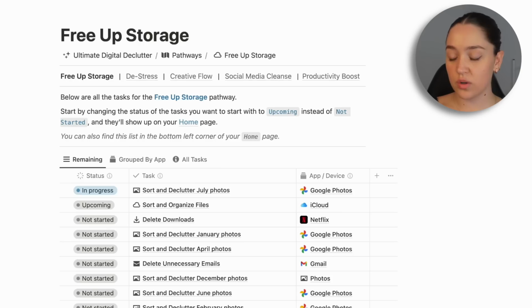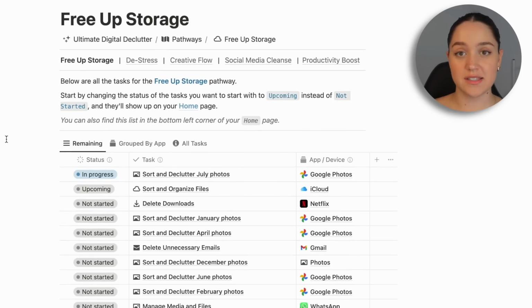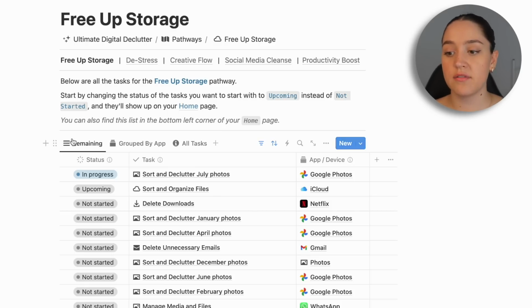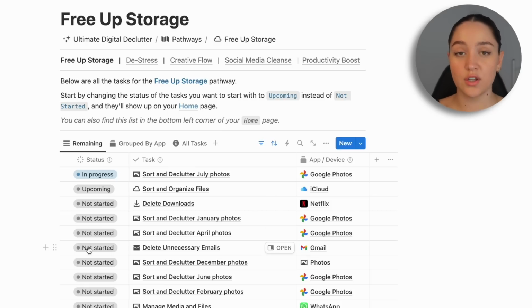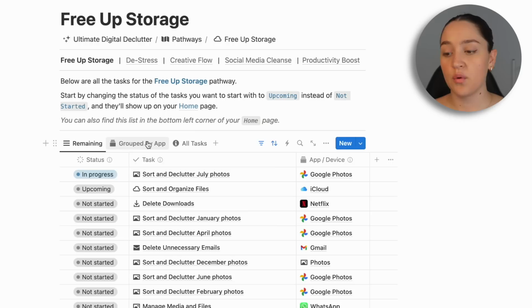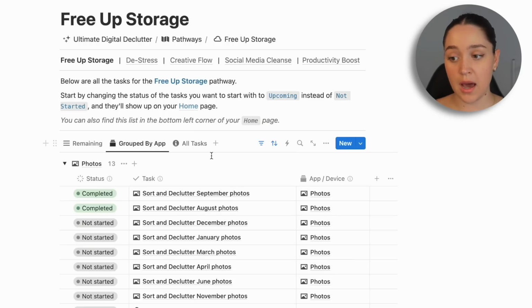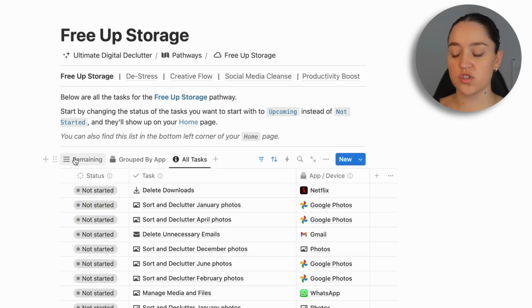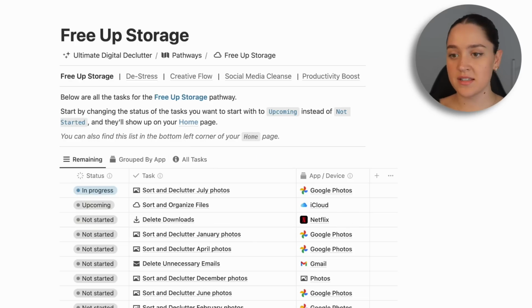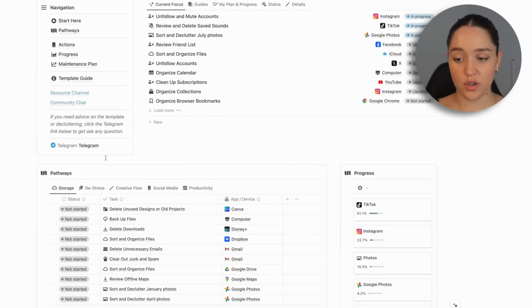So when you click into one of the pathways, you're going to see all the tasks that are assigned for that pathway based on the apps that we chose earlier in the Start Here page. So we're going to have the tasks remaining, so this does not include any of the tasks you have already completed. We have the tasks grouped by the different apps or devices, and also just a view of all the tasks. Like I said, you can see a quick view of this on the homepage, so you don't have to go into these pages every single time.